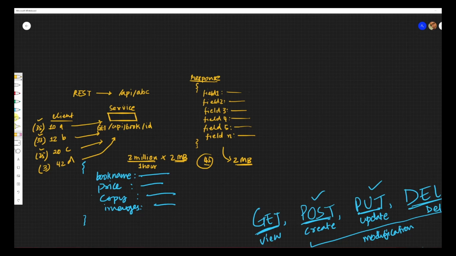And to get this data, let's say this is our book service, right? For us, it was straightforward. We were querying and we are getting the data, right? But in real life, what would happen is this is making a call to some other service. Let's say service X is calling service Y. Maybe service X is giving me these 2 fields, service Y is giving me these 2 fields, and service Y is also making a call to service Z to get some of its data.